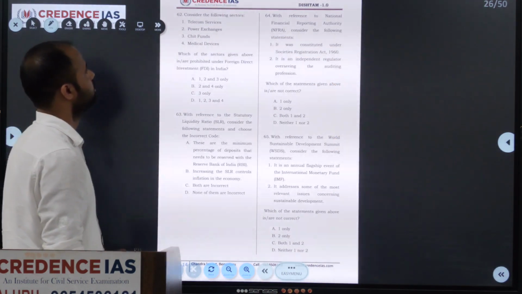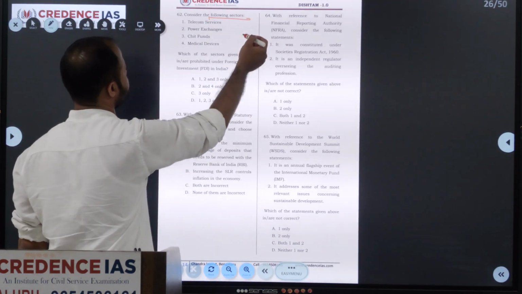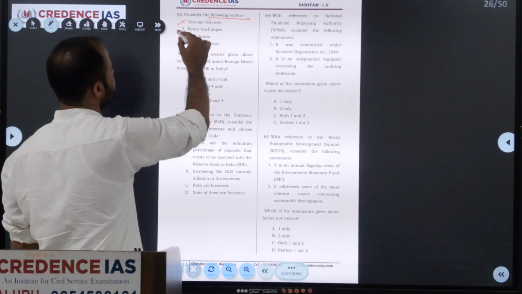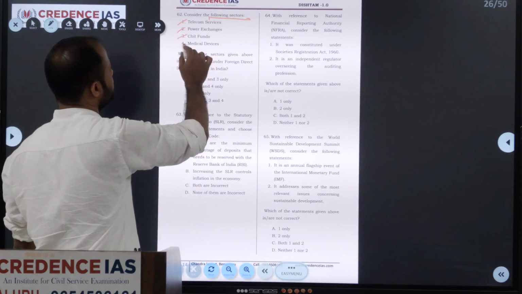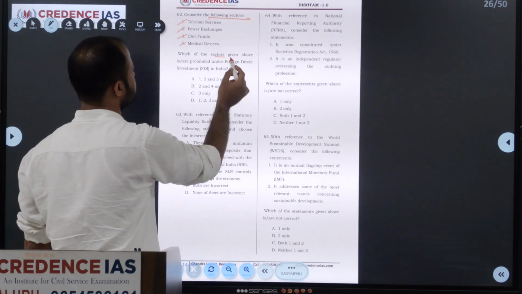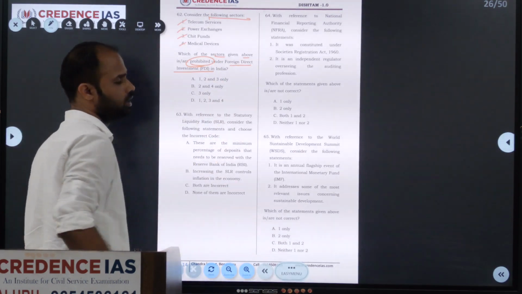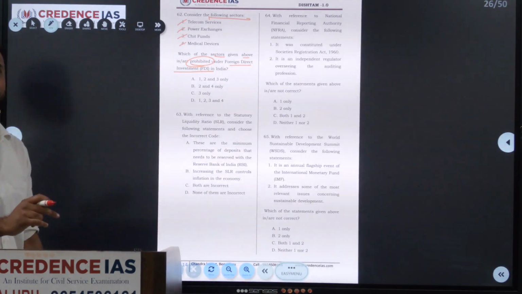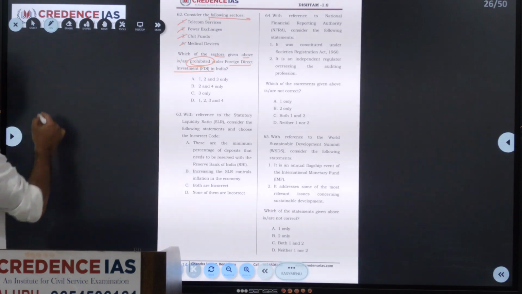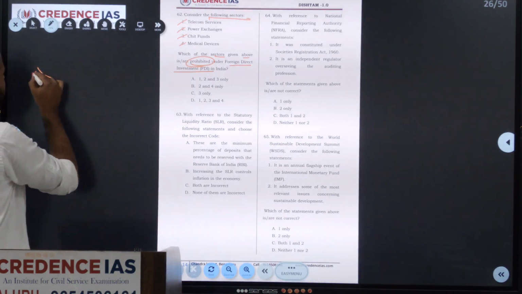So next, 62nd. Consider the following sectors: telecom service, power exchange, chit fund, medical device. Which of the following sectors given above are prohibited under FDI? So we have to identify a sector where FDI is not allowed.